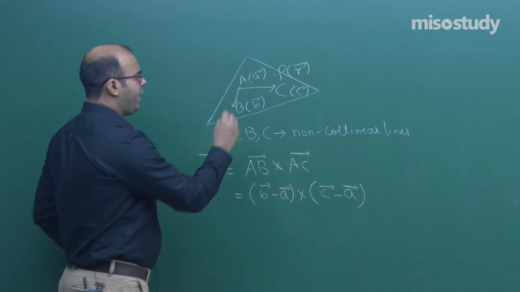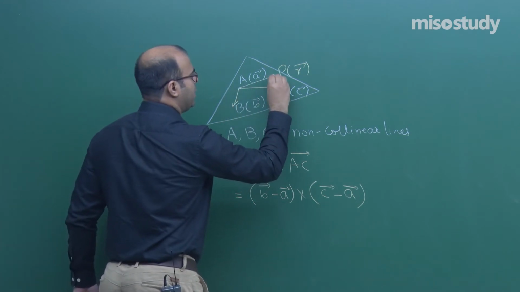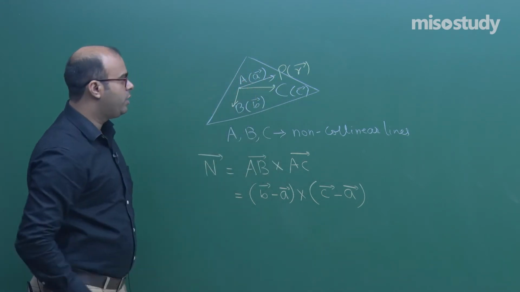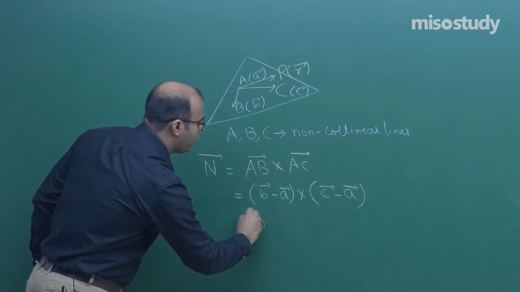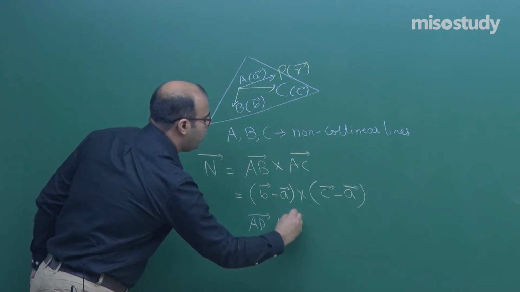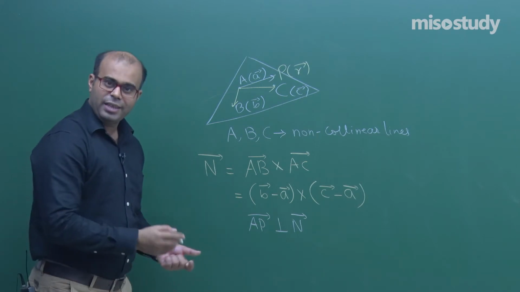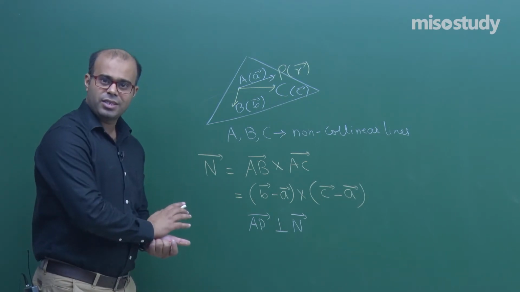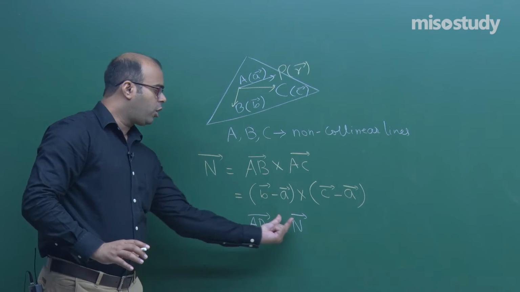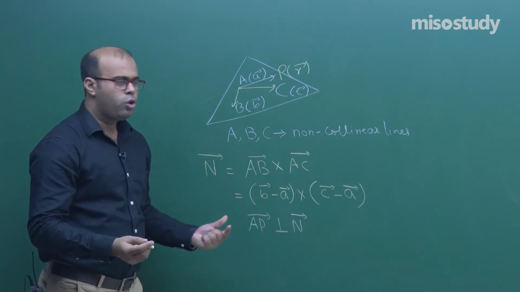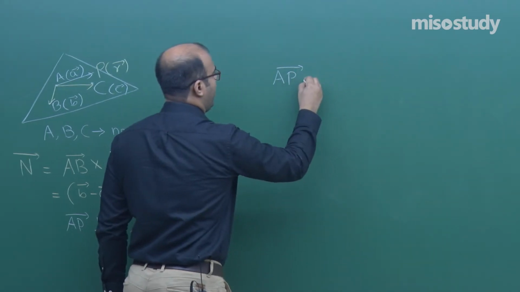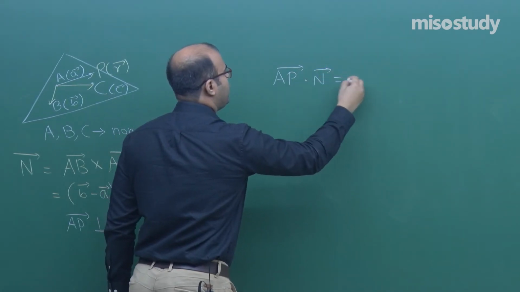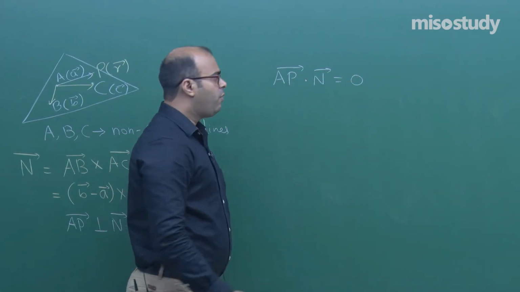Now if we take this vector AP, where P is the variable point, then this vector AP will always be perpendicular to this normal vector to the plane. So again we will apply the same concept we applied in the previous proof, that AP dot n must be equal to 0. Now what is AP?